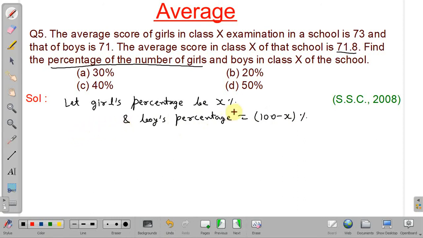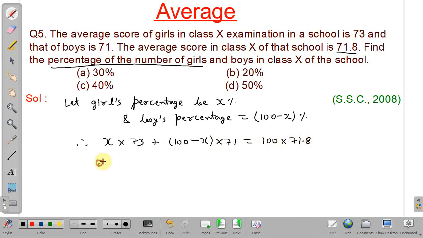Okay, out of that 100 students, x are girls and 100 minus x are boys. Therefore, what will be the total score of boys and girls? See, the number of girls out of 100 will be x, and the average score of girls is 73. The number of boys will be 100 minus x, and the average score of boys is 71, and the total class average is given as 71.8 and the number of students is 100.